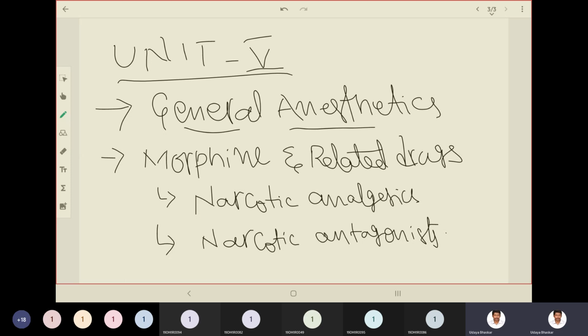There is another category called local anesthetics. If you ever went to the dentist, or some of your known persons underwent tooth extraction or root canal related treatments, the dentist will give you a local anesthetic.